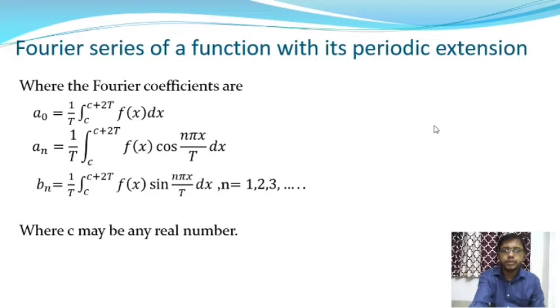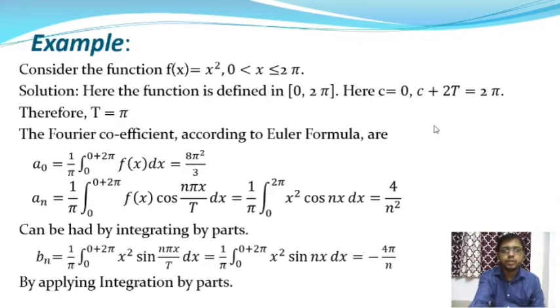Now we are going to take an example of a Fourier series of a function with its periodic extension, where the function is defined in the interval c to c plus 2t with period 2t. So here is the example. Consider the function f of x is equal to x squared. This function is defined in the interval 0 to 2 pi.